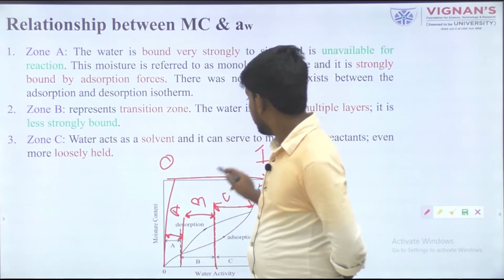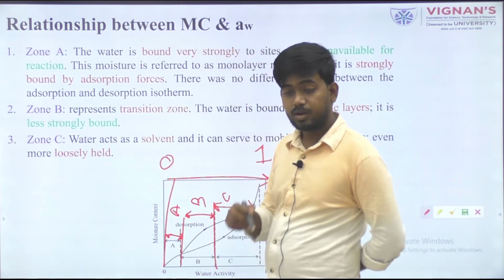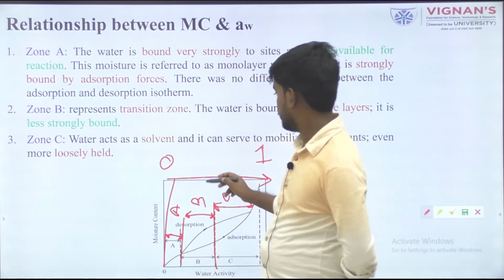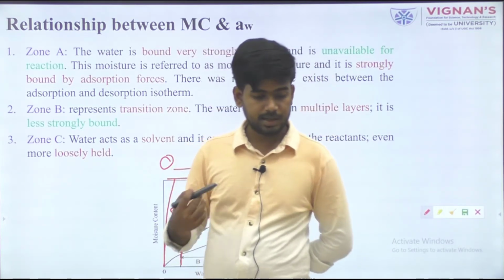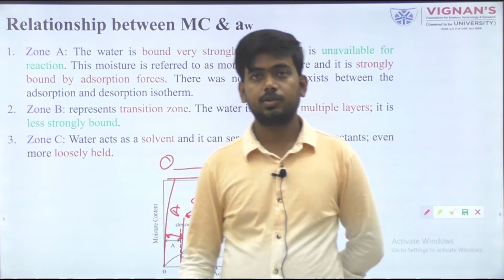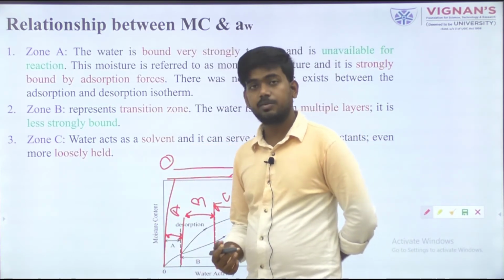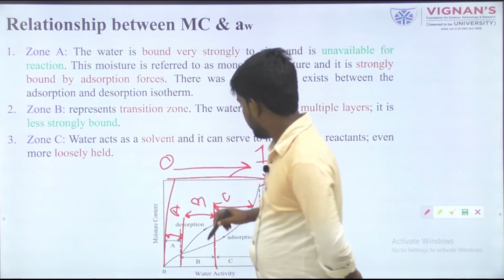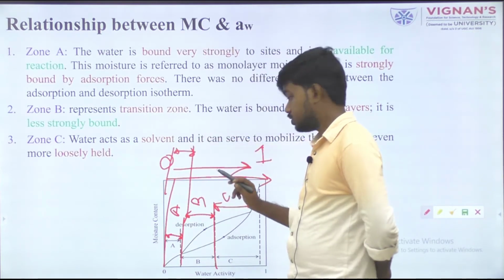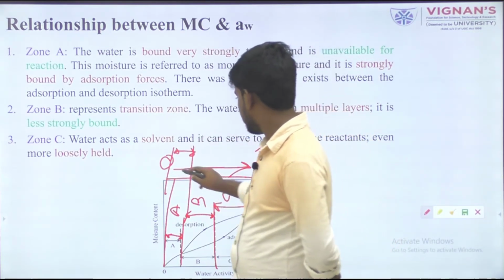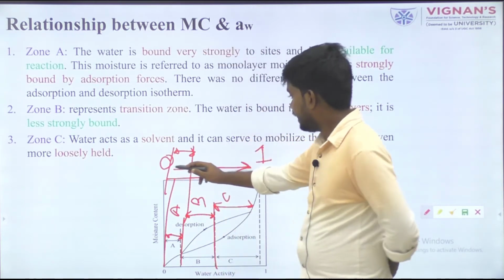A value of 1 means the product has high moisture content, and 0 means the product has less moisture content and is less susceptible to spoilage. So in zone A, you see this value will be near to 0.